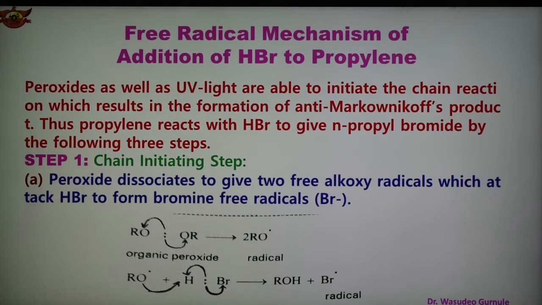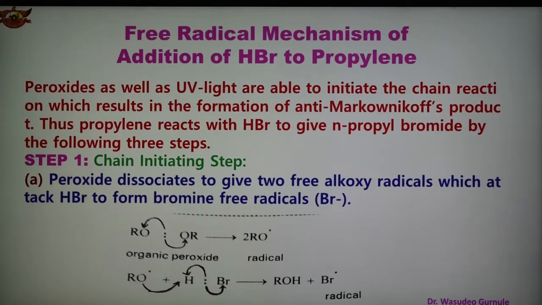Peroxide as well as UV light are able to initiate the chain reaction, which results in the formation of the anti-Markovnikov's product.